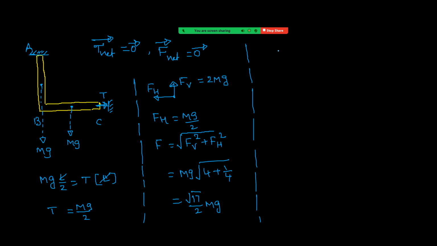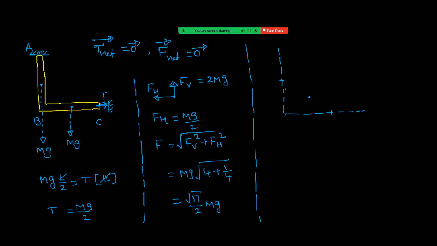I am making the diagram separately. A vertical part and a horizontal part, each of length L. The midpoint is the center of mass for the vertical part, and the midpoint is the center of mass for the horizontal part. For these two, the center of mass will be the midpoint of the line joining these two.